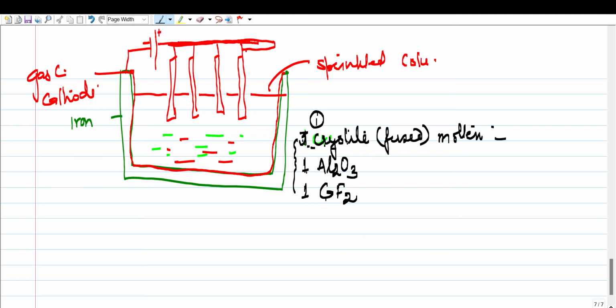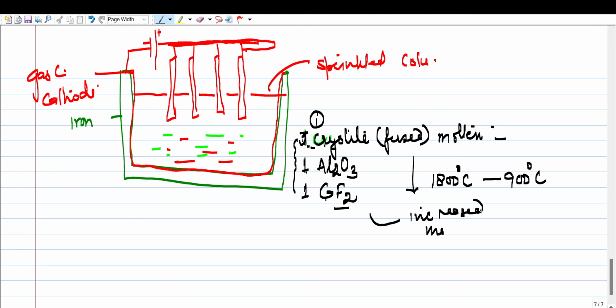Now the function of cryolite is, first, to dissolve alumina. Second, cryolite and fluorspar together decrease the reaction temperature from 1800 to 900 degrees centigrade. Also, calcium fluoride increases the mobility of ions in the vessel.